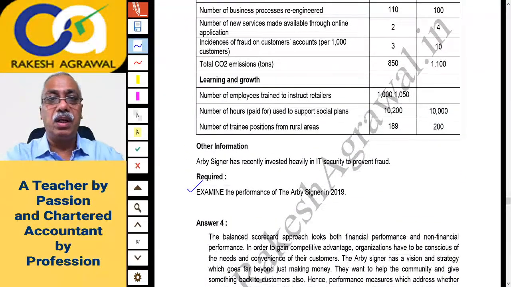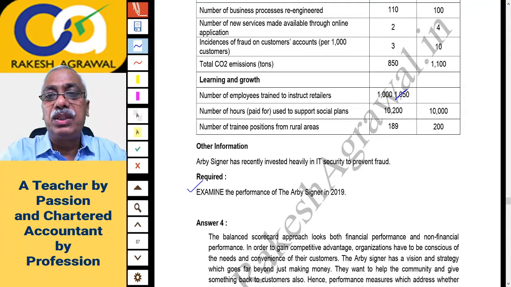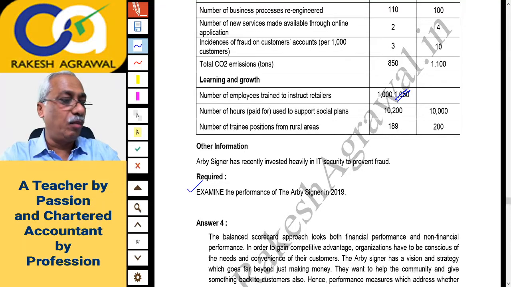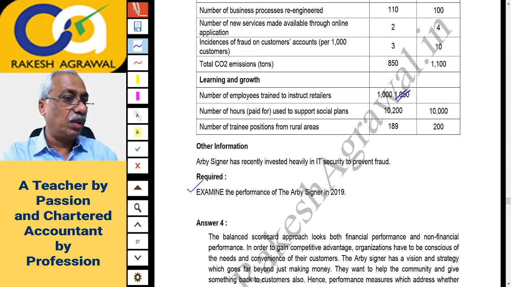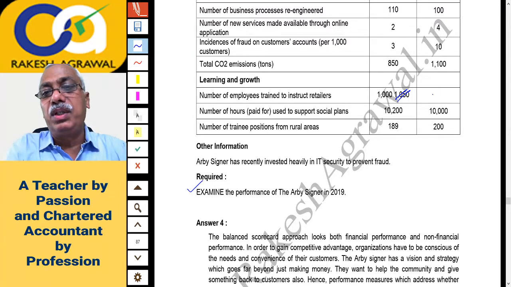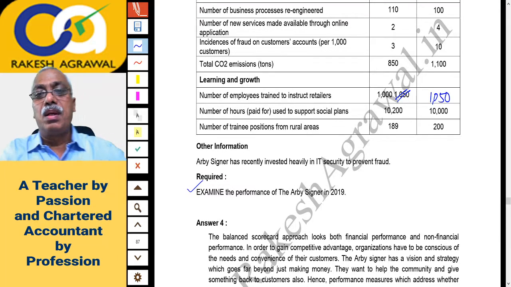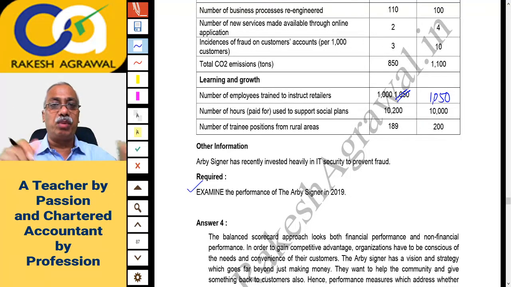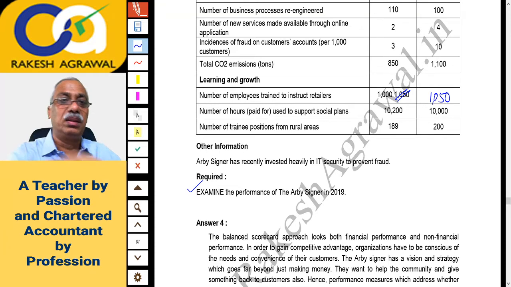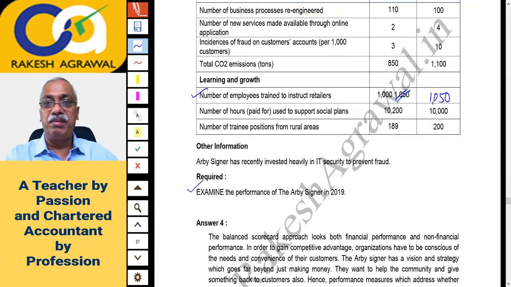See this figure. In learning and growth perspective, this figure 1050 got printed in the same column. So it is 1000 and then in the next column it should be 1050. Okay. So this 1050 figure should be here. Please correct it. So it is 1000 in the actual column and 1050 in the target column. Okay. That is the number of employees trained to instruct retailers. This data. Okay. I hope you have done the correction.